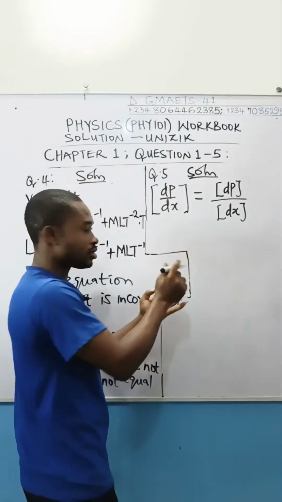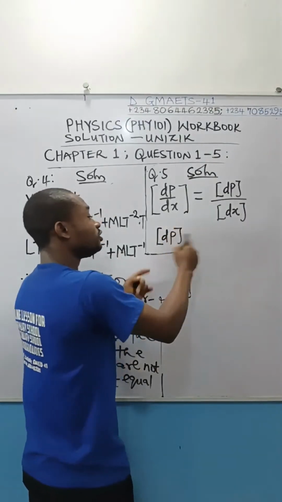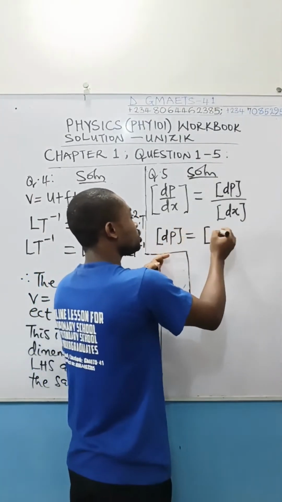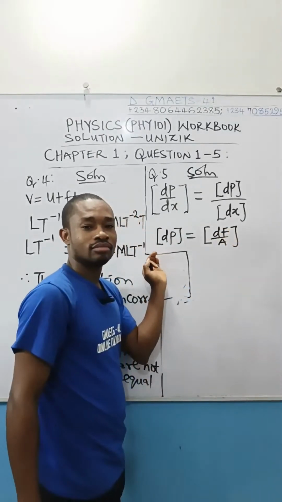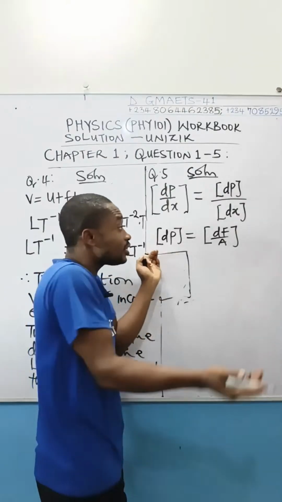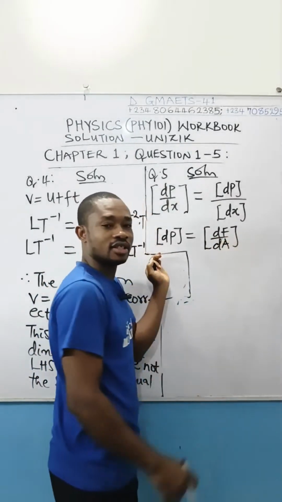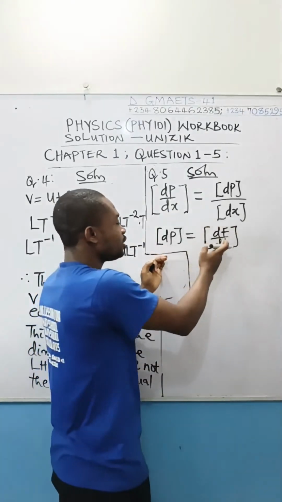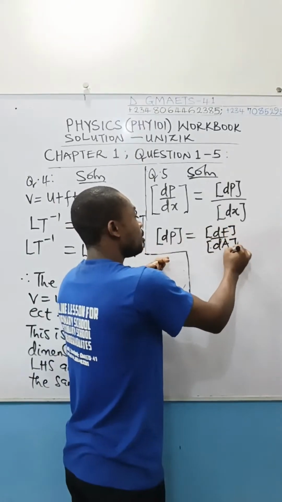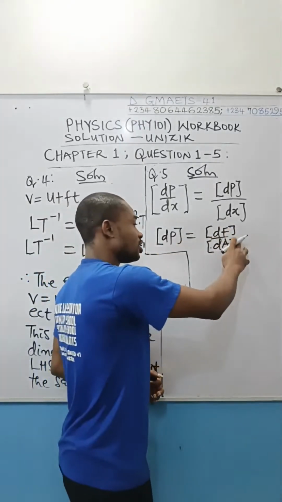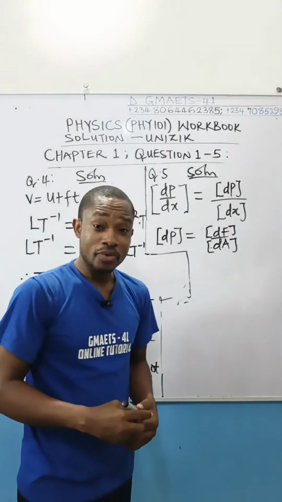I would like us to do a little solving here, but it's just simply 1 plus 1. Dimension of dp is simply dimension of df divided by area. That is it. I can say dA if I want to punish myself further, but all of those are irrelevant. Can simply say it is dimension of force divided by dimension of area, because pressure is force over area according to Pascal. I think I'm correct, right? Pressure is force over area.